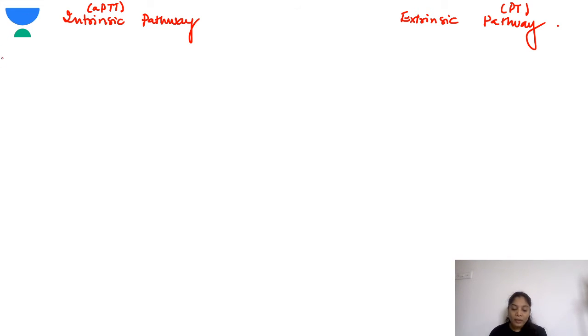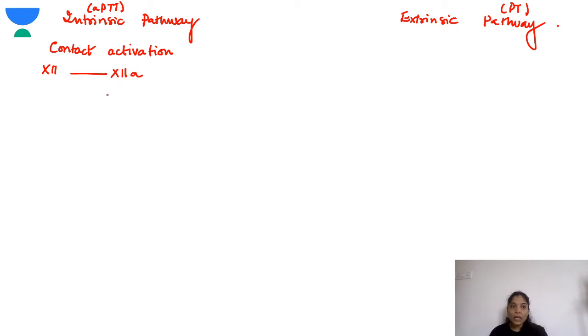Fine. Now we start with the intrinsic pathway. How does it happen? There is a contact activation, which will activate factor 12.